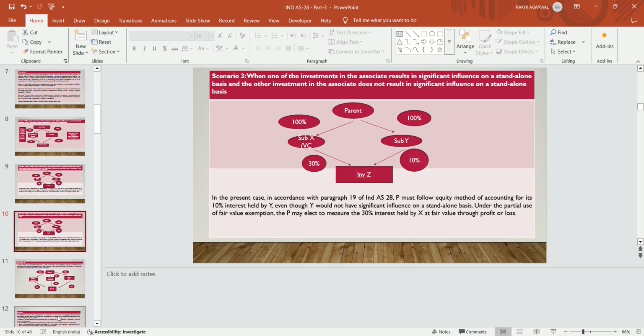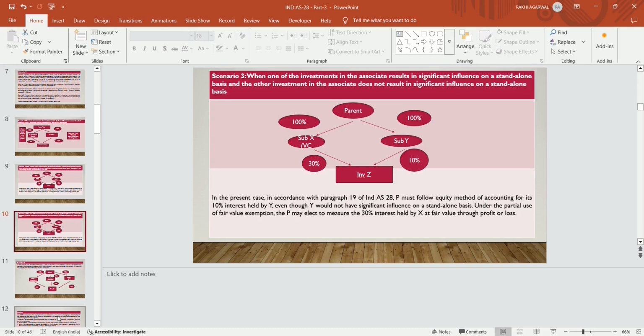On a standalone basis, Y Limited does not have significant influence on Z Limited, but on a combined basis, if we check, 30% plus 10% becomes 40%, so they have significant influence. P Limited will consolidate the balance sheets of X Limited and Y Limited by following Ind AS 110, and will account for Z Limited. For the portion held through the venture capital organization, as per para 19 of Ind AS 28, it has a choice either to apply the equity method or fair value through profit and loss account.